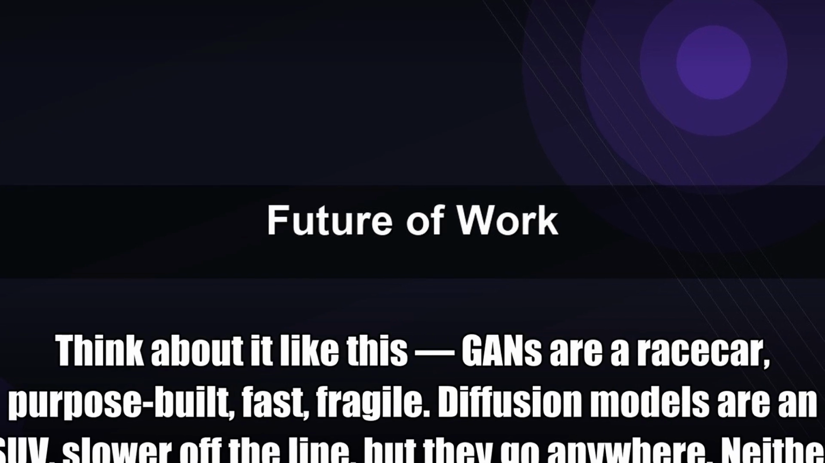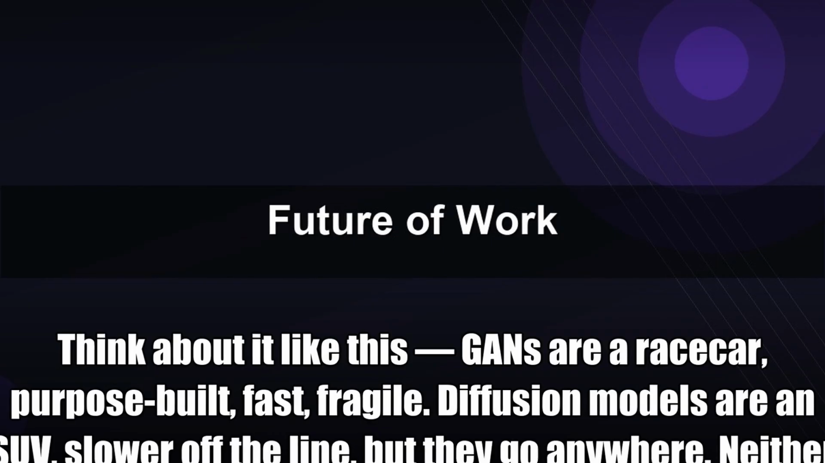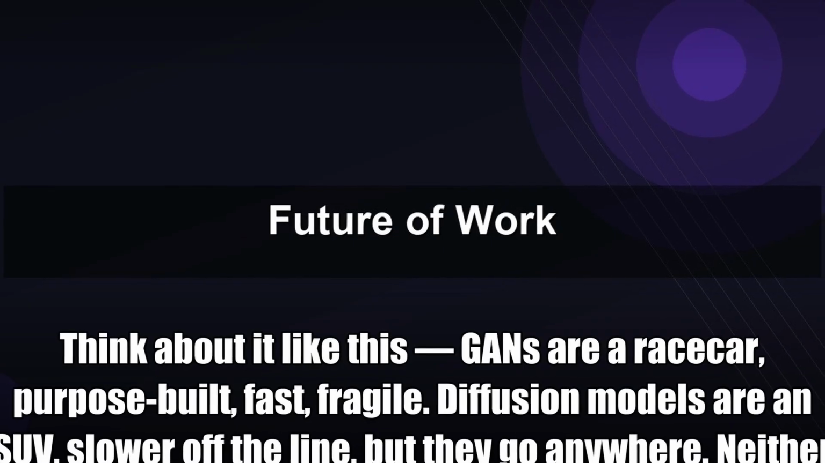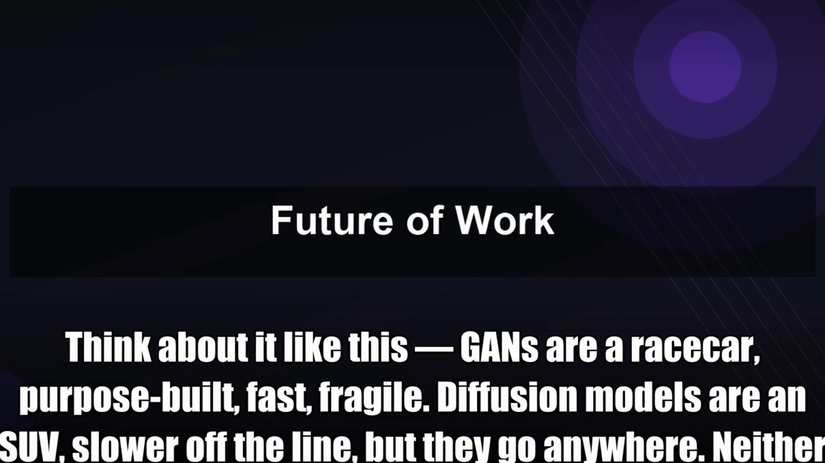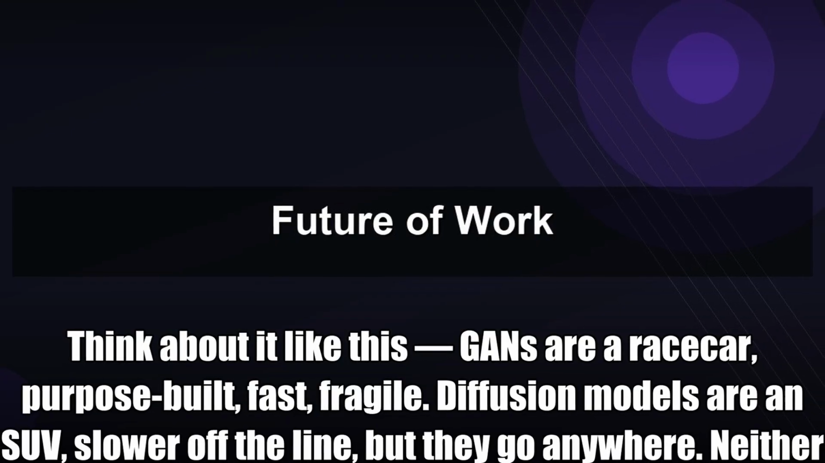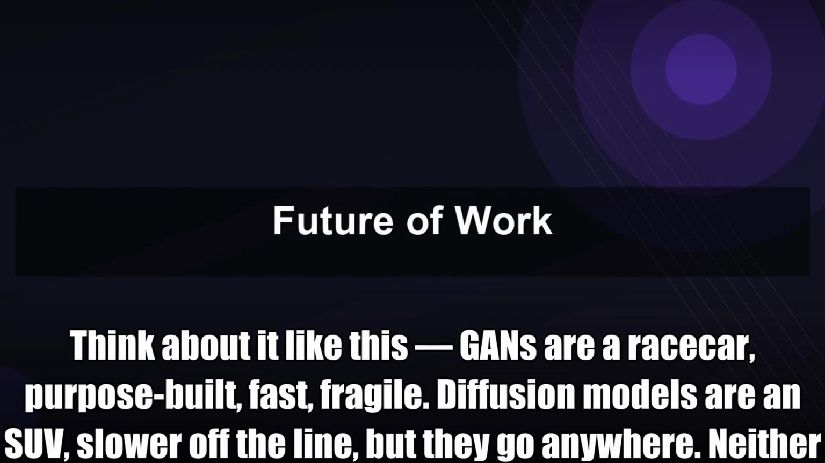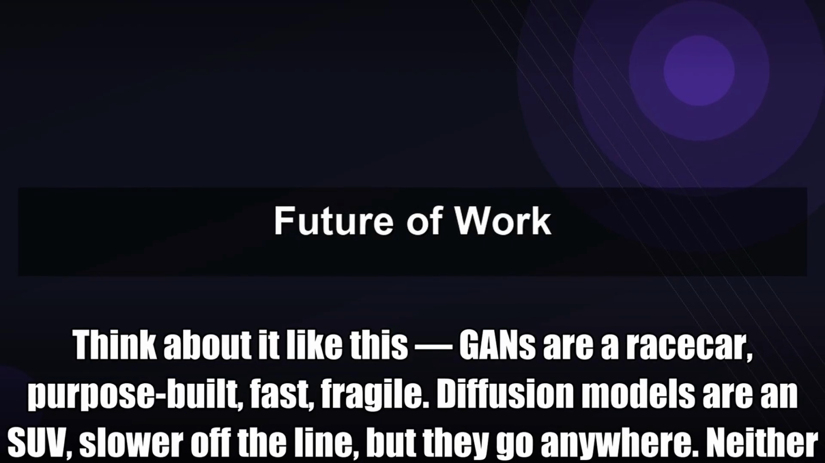Think about it like this. GANs are a race car, purpose-built, fast, fragile. Diffusion models are an SUV, slower off the line, but they go anywhere. Neither is better in every situation. Knowing which tool fits your road is the whole game.